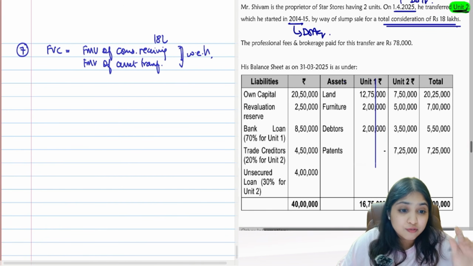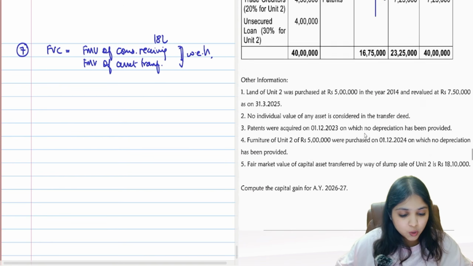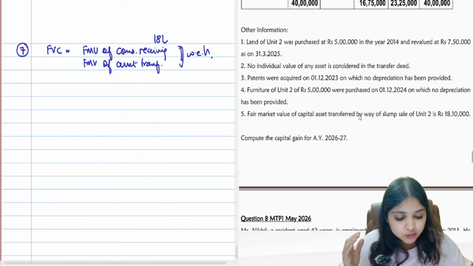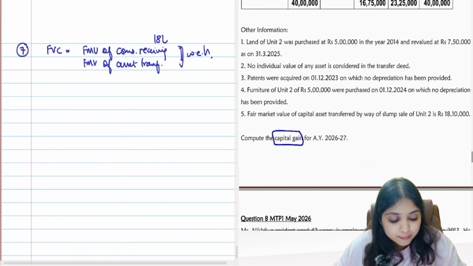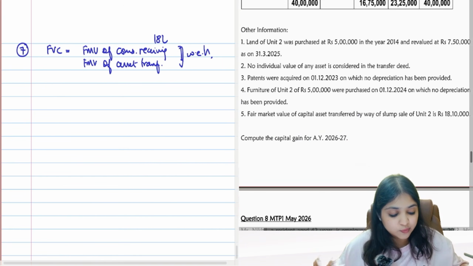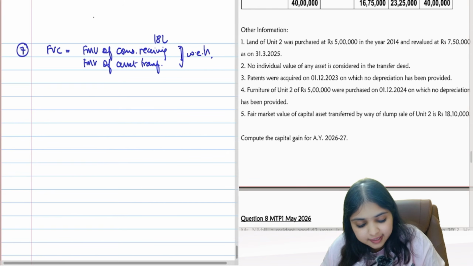Unit 1 is not relevant for me, guys. Unit 2 only we are transferring. Then some adjustments they have given to us. They are asking us to compute capital gains for assessment year 26-27. Are you ready? Yes guys, come on, let's begin.